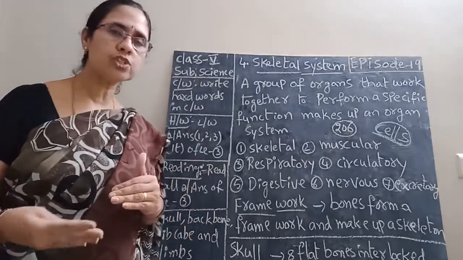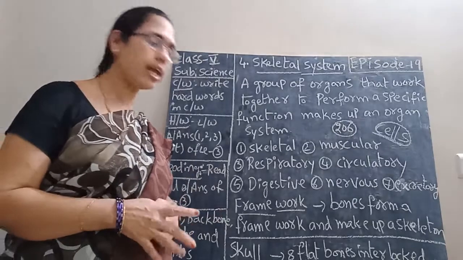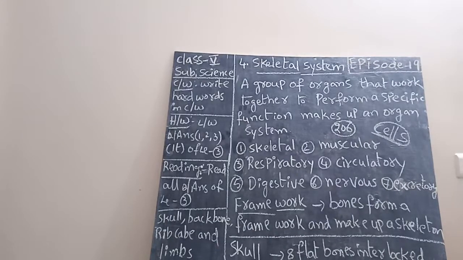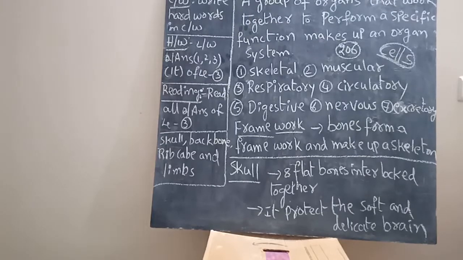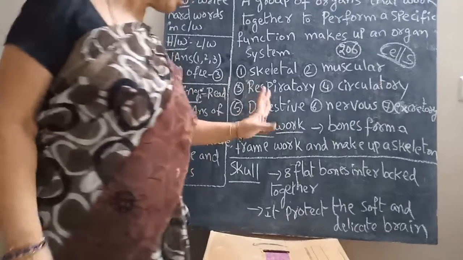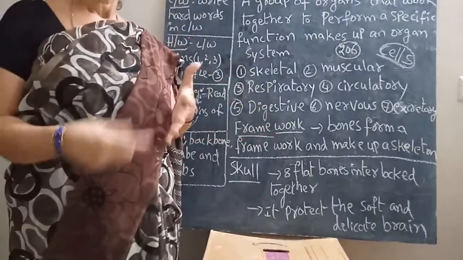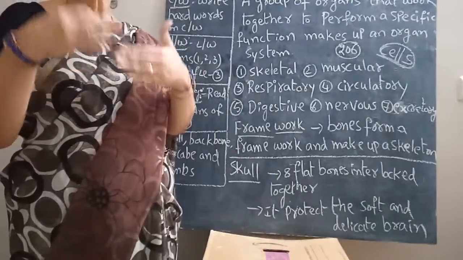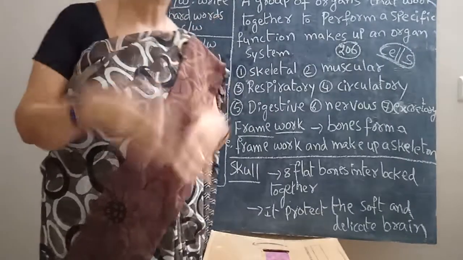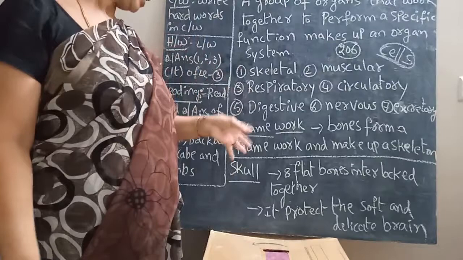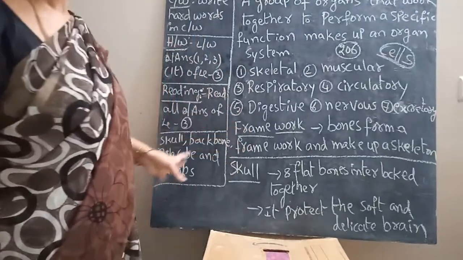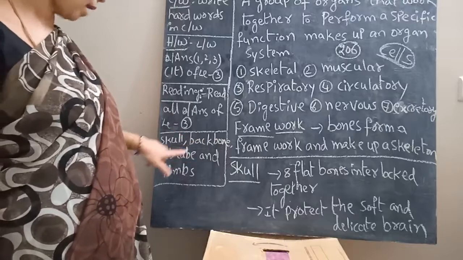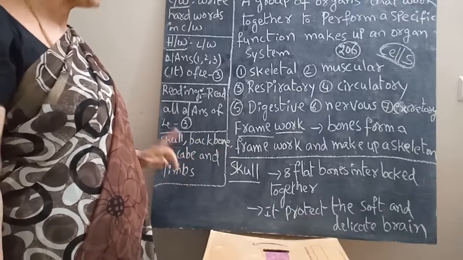How many bones are there? 206 bones. Next, what is the use of the skeleton system? The skeleton gives shape and support to the human body. Next, it has some parts: skull, backbone, rib cage and limbs.